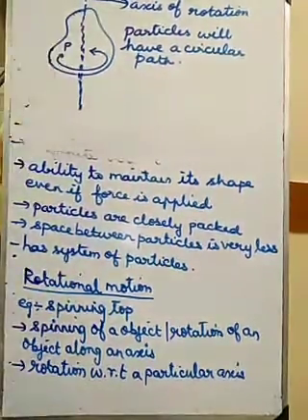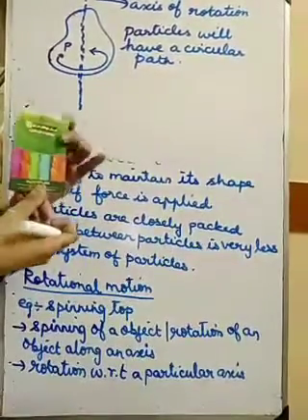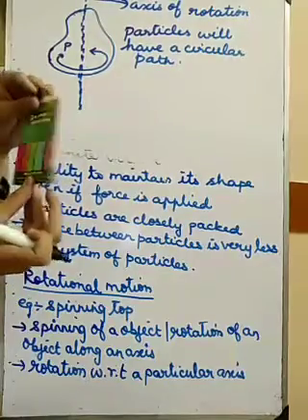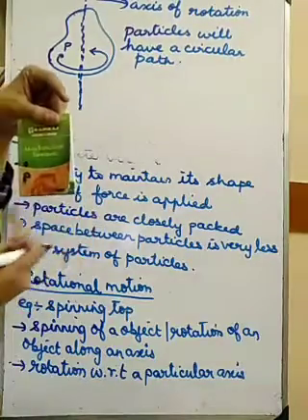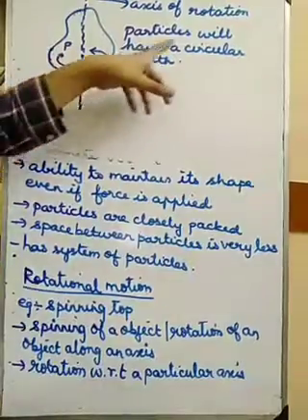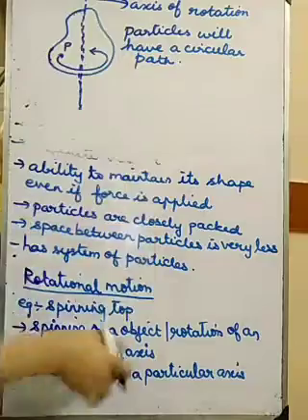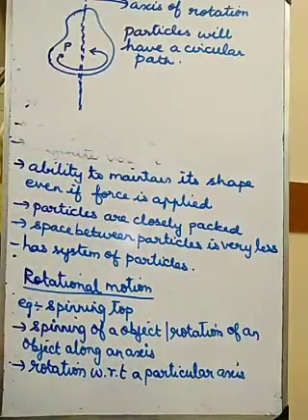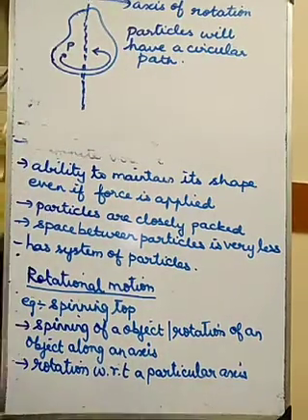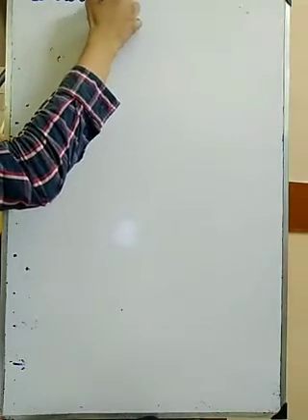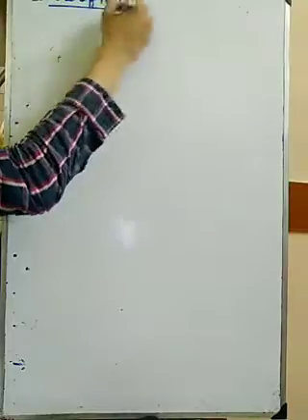So the object alone will be in rotation. The particles are taking a circular path. When the object is rotating, the particle is taking a circular path. So the particles will have a circular path. So, understood what is rotational motion and what is circular motion. Hope you understood what is rotational motion and what is a system of particles. The next topic we are going to study is center of mass.